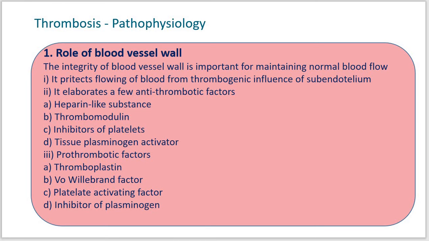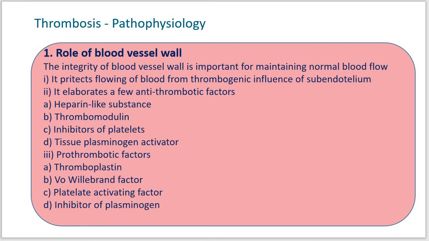Now the first one is the role of the blood vessel wall. What is the role of the blood vessel wall? The integrity of the blood vessel wall is important for maintaining normal blood flow.